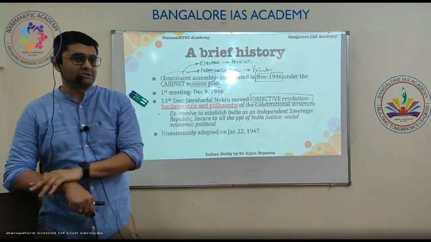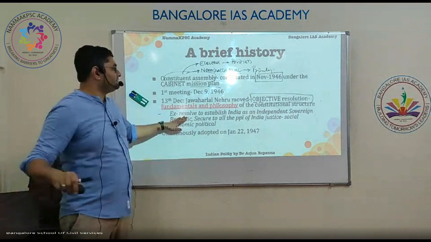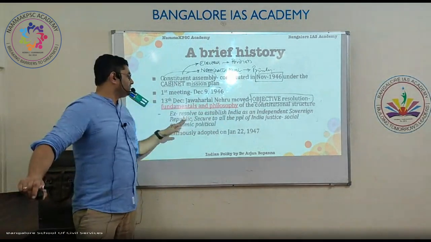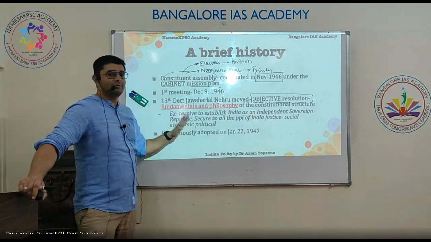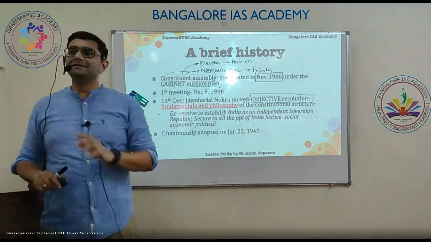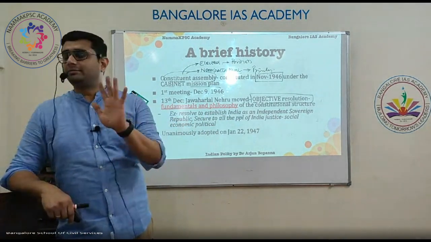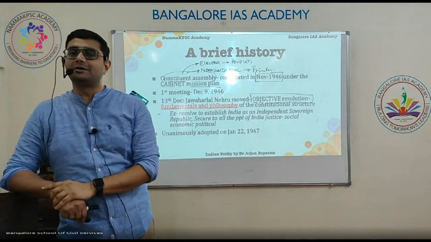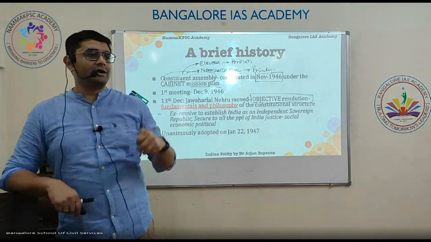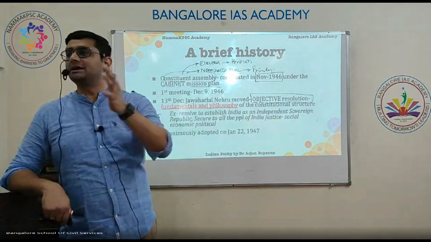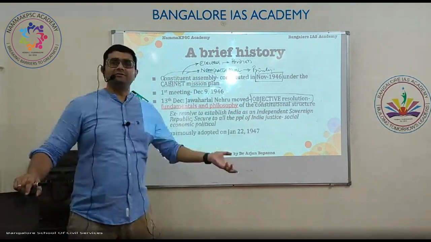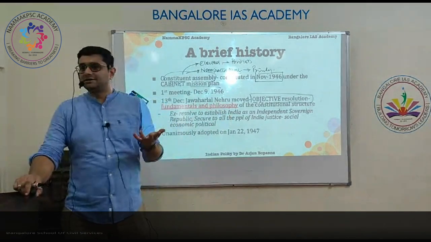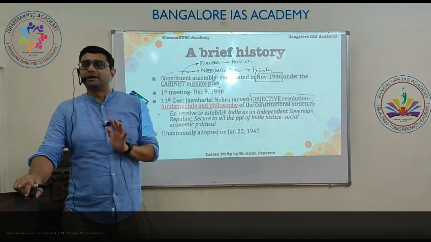He says that we aim to establish India as an independent sovereign republic, secular to all people, justice, economic, and that itself becomes the preamble of the constitution. What was the aim becomes the preamble, because the constituent assembly ultimately achieved it, so they put it in the preamble.